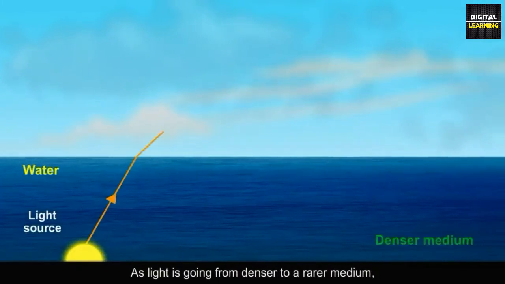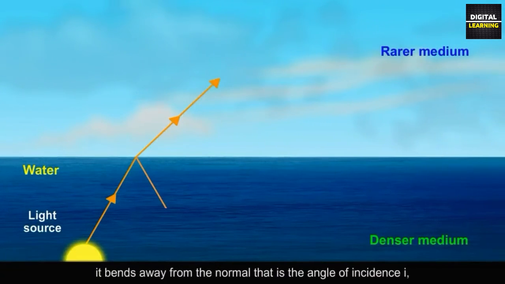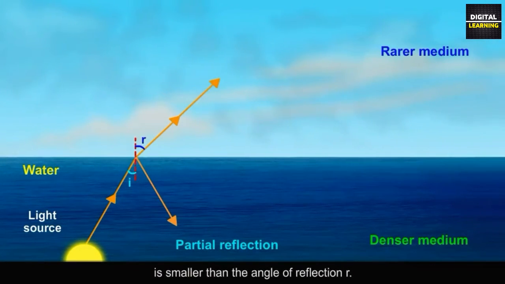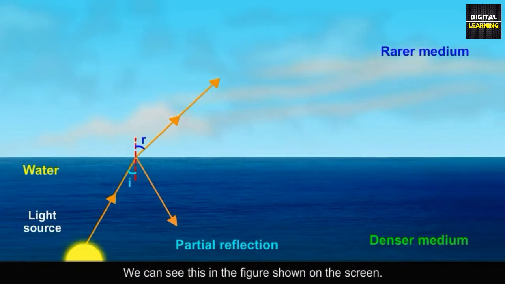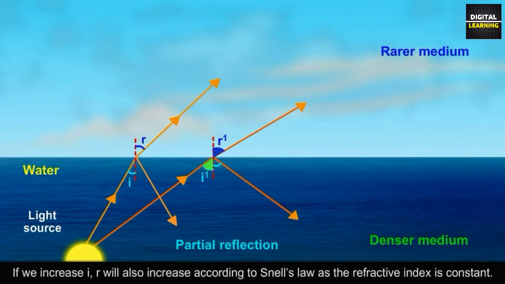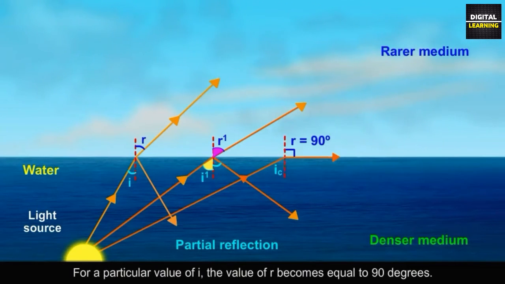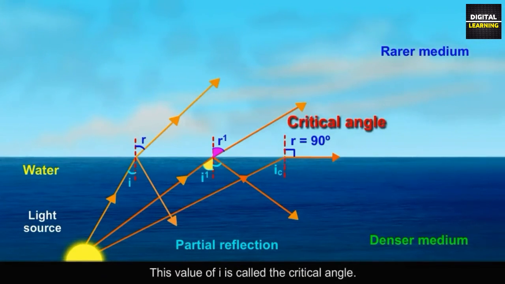As light is going from a denser to a rarer medium, it bends away from the normal, that is, the angle of incidence I is smaller than the angle of refraction R. We can see this in the figure shown on the screen. If we increase I, R will also increase according to Snell's law as the refractive index is constant. For a particular value of I, the value of R becomes equal to 90 degrees. This value of I is called the critical angle.